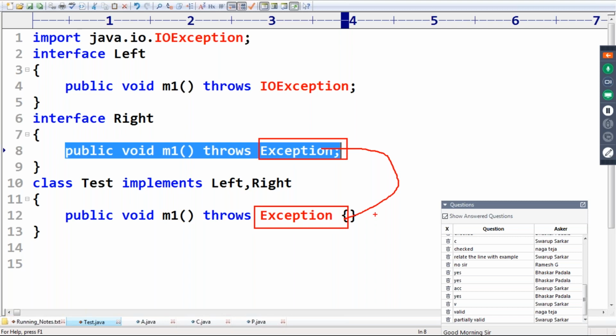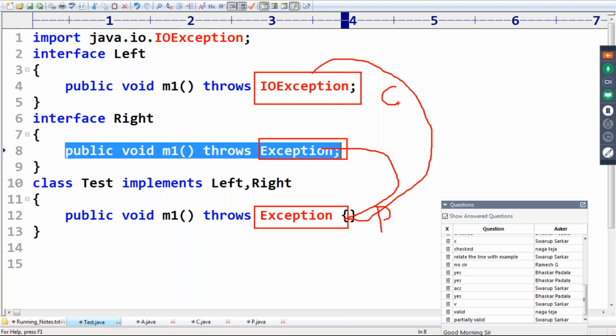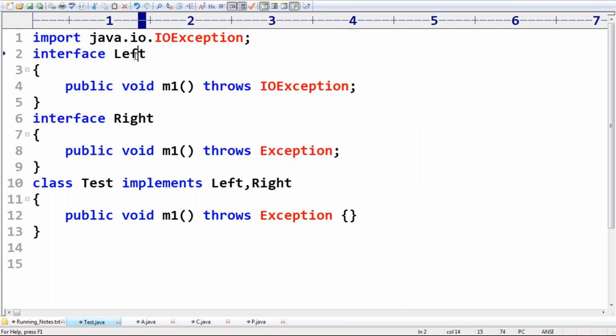If a child class method throws any checked exception, compulsory parent class method should throw the same checked exception or its parent. But here the child class method throws the parent exception, while the parent class method throws a child exception, which is invalid. We have to reverse this. That's why the problem is with the left, it is not a proper implementation.